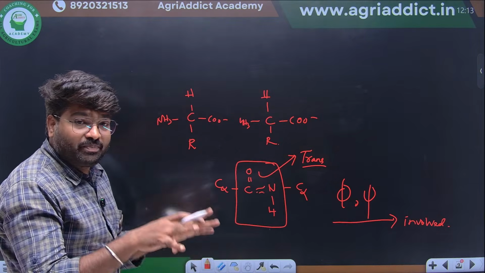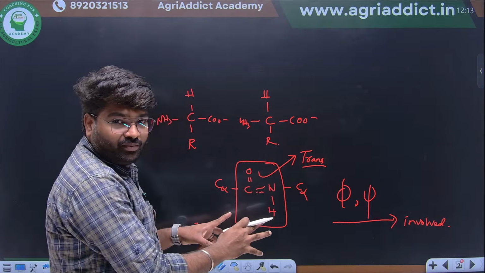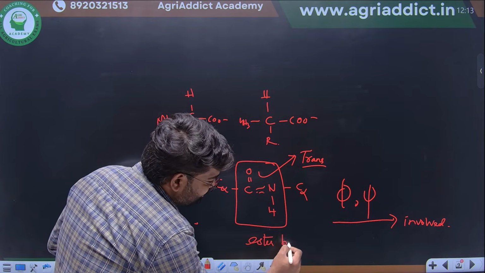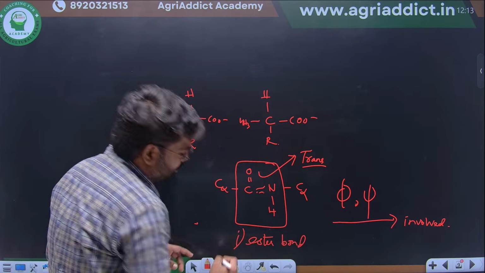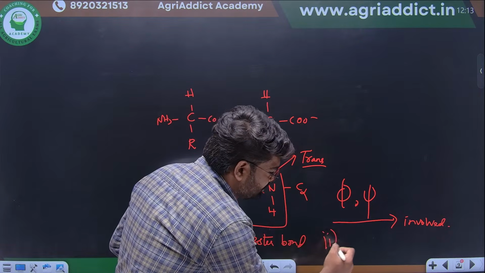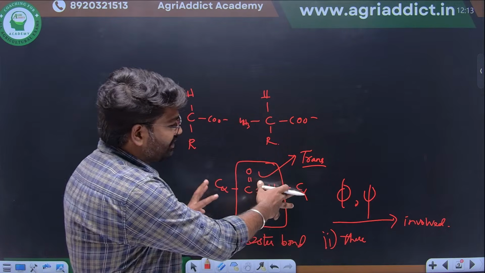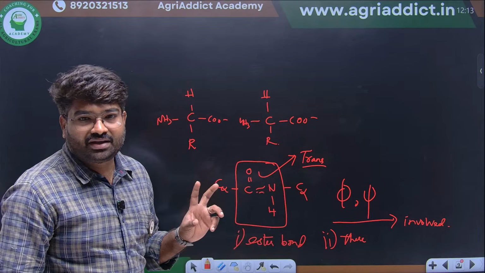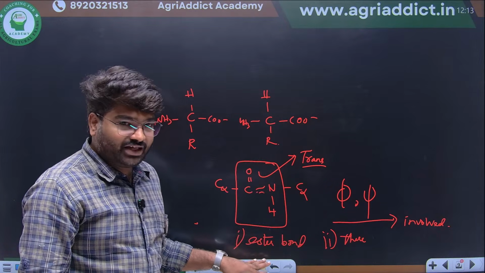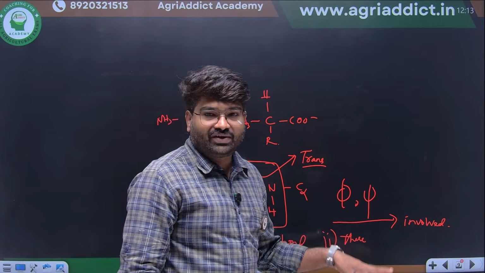If it is a depsipeptide, this CONH peptide bond will be converted into an ester bond. That is the first point. And the second most important thing is there will be easy flexibility for rotation of the C alpha carbon. So for a depsipeptide, first, the peptide bond is replaced by an ester bond; second, easy flexibility will be there.